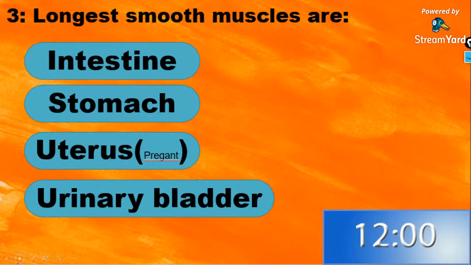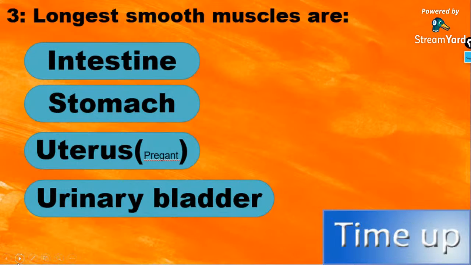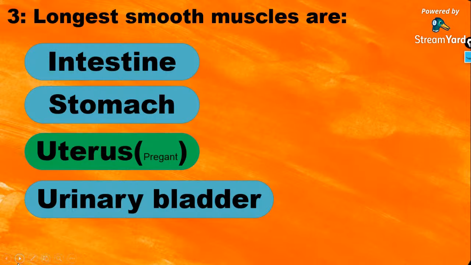Longest smooth muscles are present in the intestine, stomach, uterus, or urinary bladder. Let's see the correct answer. It is the uterus, in the case of a pregnant woman.